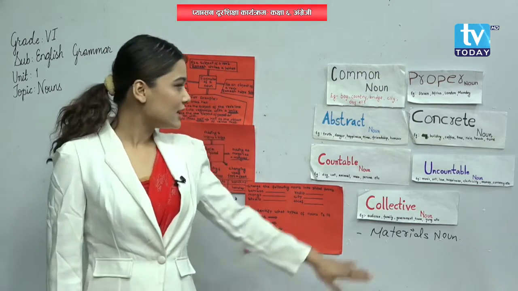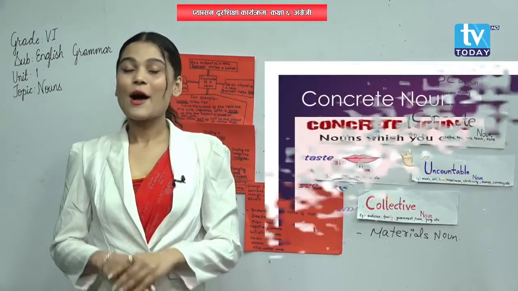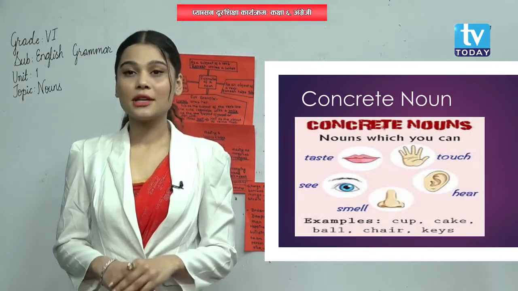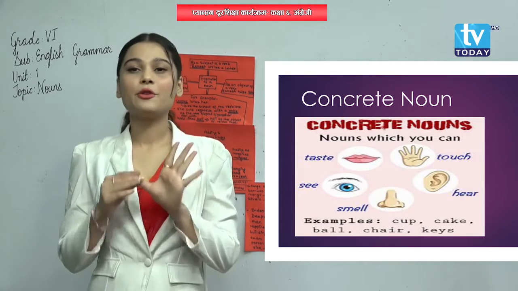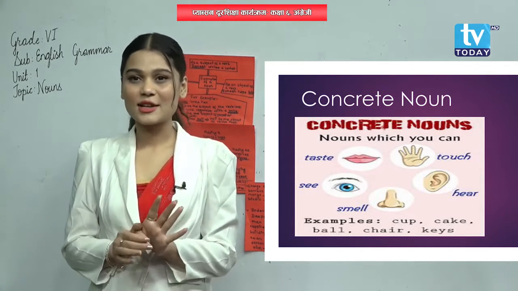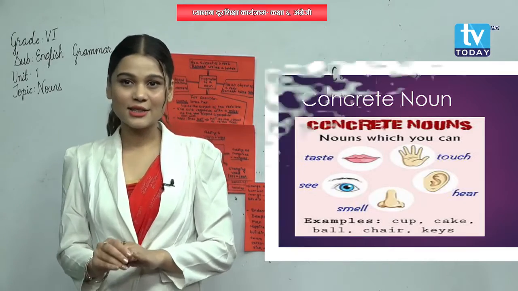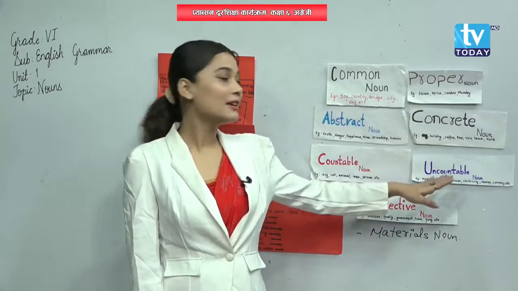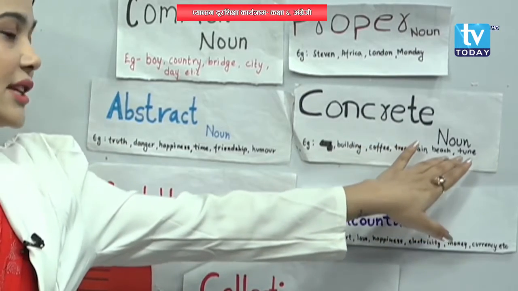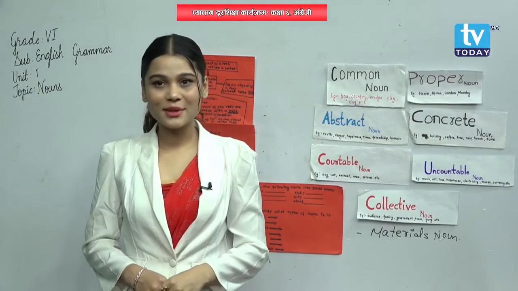Understood? So another one is concrete noun. What is a concrete noun? A concrete noun refers to a physically existing thing. We can perceive concrete nouns with our 5 senses. We can touch it, we can hear it, we can see it, we can taste it. Understood? You can see the examples over here: building, coffee, tree, rain, beach, tune, etc. They are a few examples of concrete nouns. Did you get me?